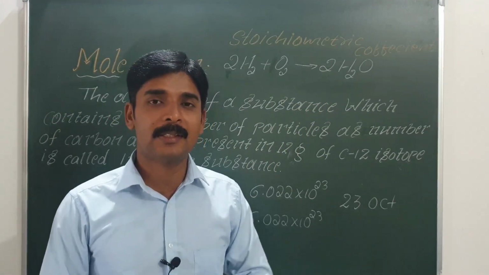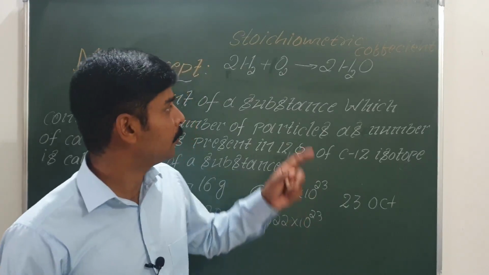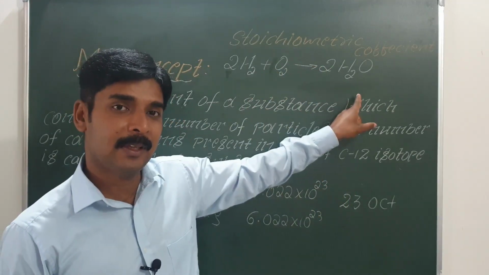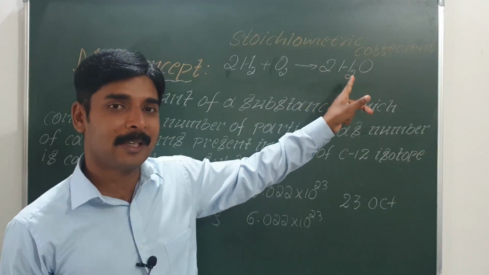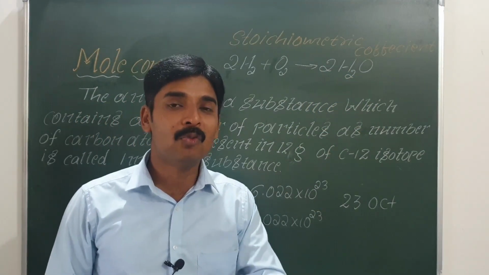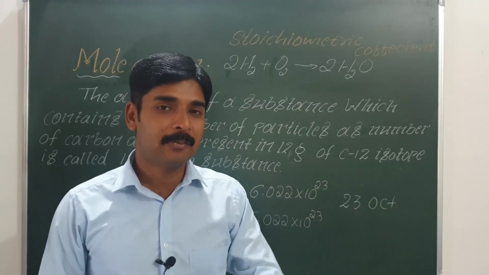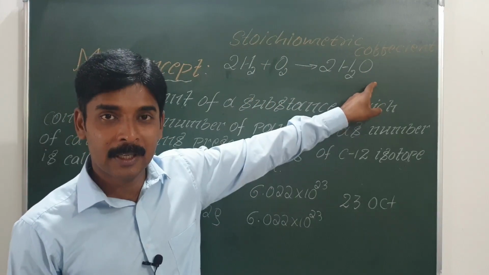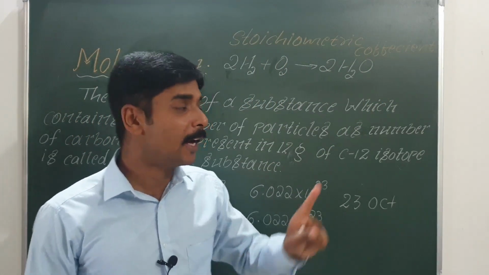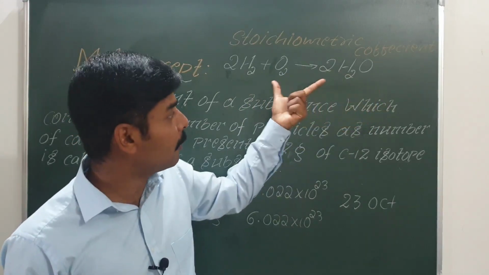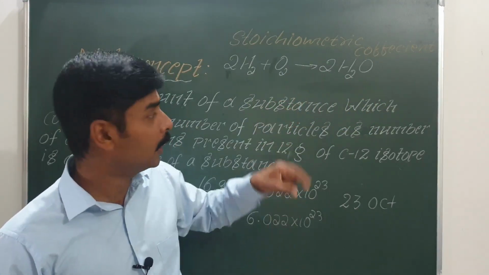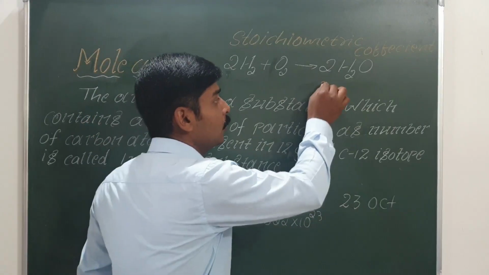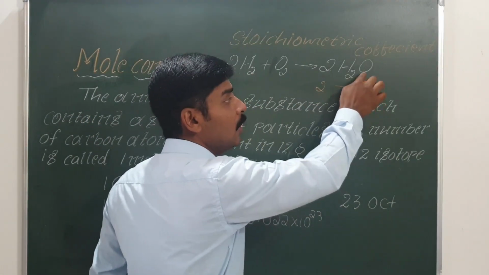Whenever we do calculations in chemistry, we do them based on the balanced chemical equation. First, we must always write the balanced chemical equation. When the calculations are done based on the balanced chemical equation, we can do them only with the help of mole. For example, if you ask me, sir, I have 5 gram of hydrogen, how much water can be prepared? As a chemist, first I will write the balanced chemical equation, and from it I will get to know that 2 moles of hydrogen gives 2 moles of water.